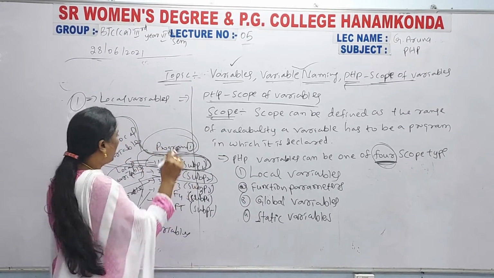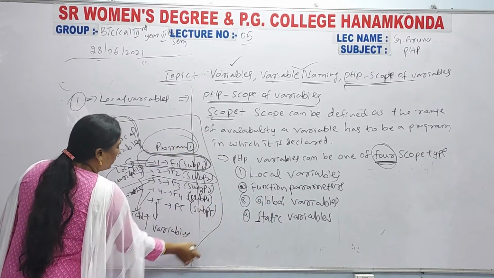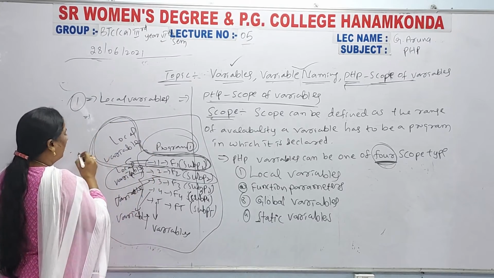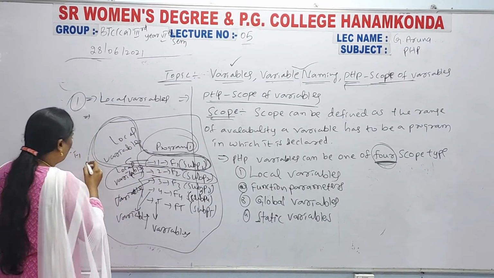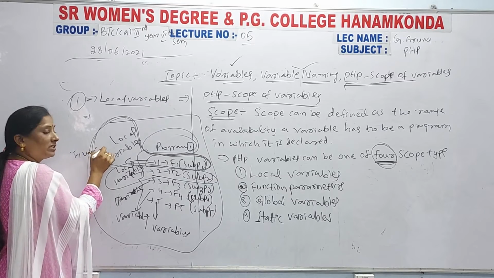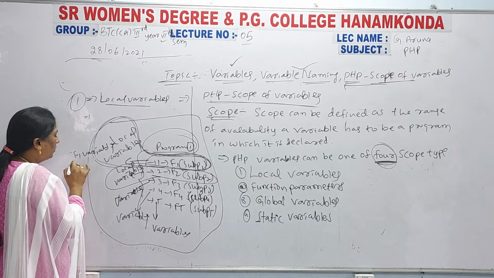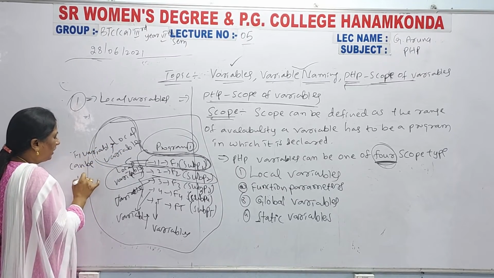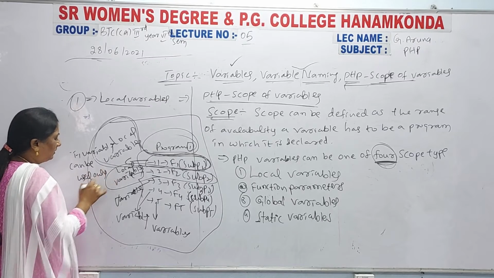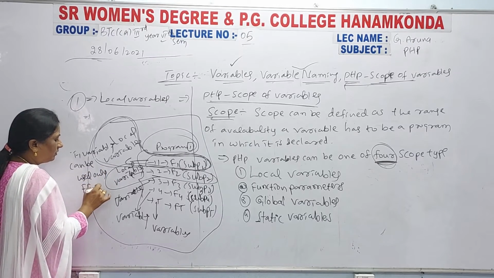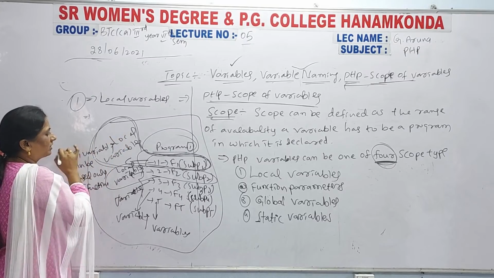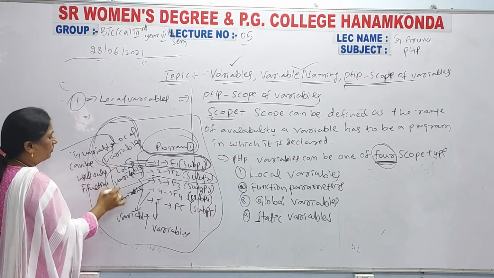So here you have to write, as rough work: the f1 function variables can be used only in the f1 function. This point you must write.